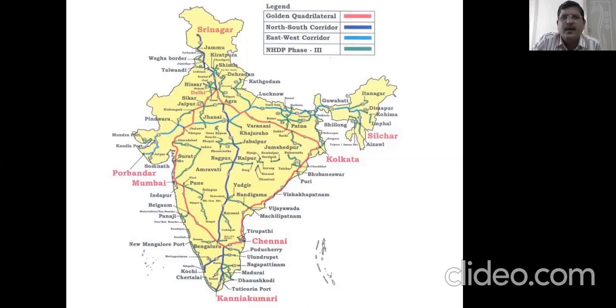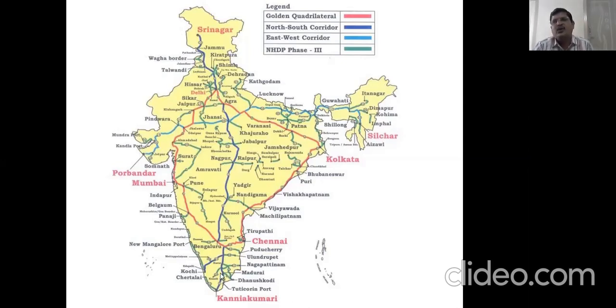So you follow my cursor, that is from Srinagar, totally in the north in Jammu and Kashmir, and it is passing through part of Punjab, then Delhi, then Madhya Pradesh, Jhansi, then many cities of Madhya Pradesh, then Nagpur, then Hyderabad, Kurnool, Bengaluru, and again it is coming towards Tamil Nadu and it reaches Kanyakumari.